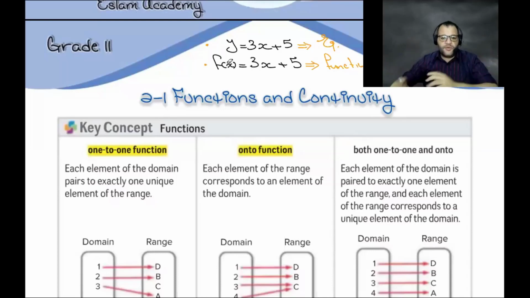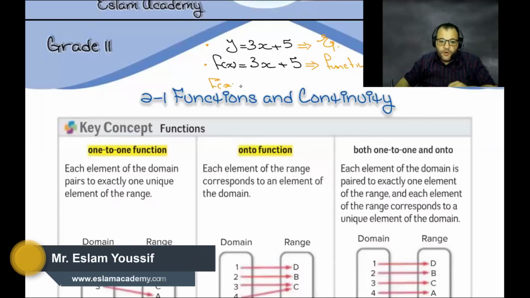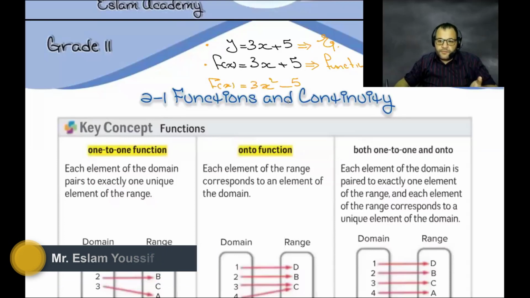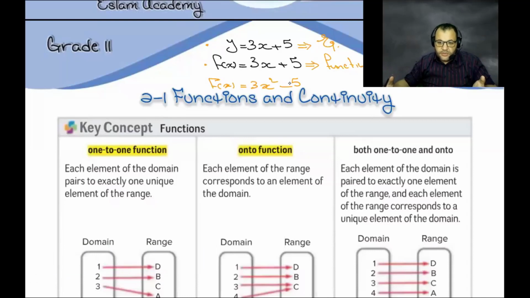That is the meaning of the function. The function is a machine. By changing the form of the function, the answer you get from 3x plus 5 is different from the answer you get from f of x equals 3x squared minus 5.